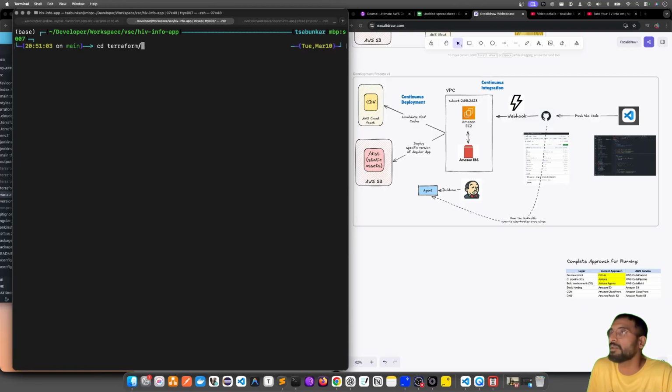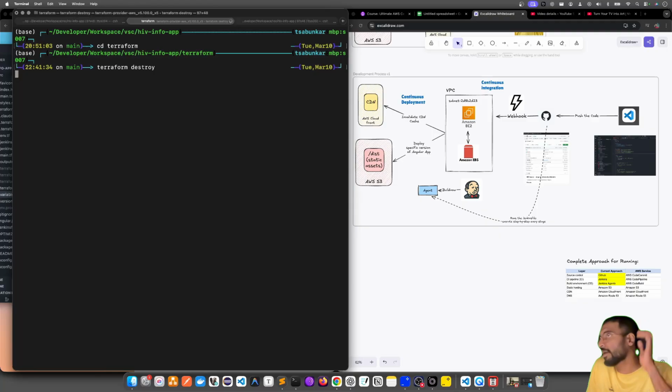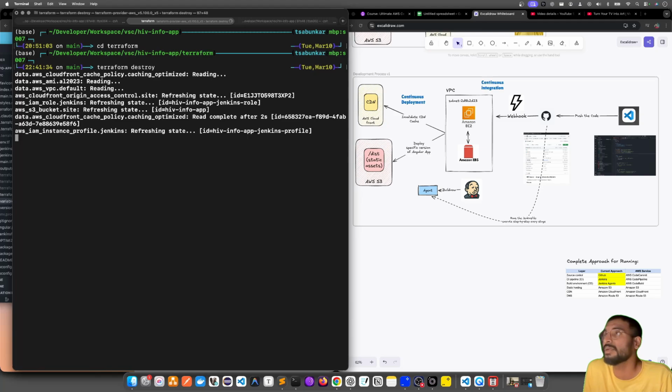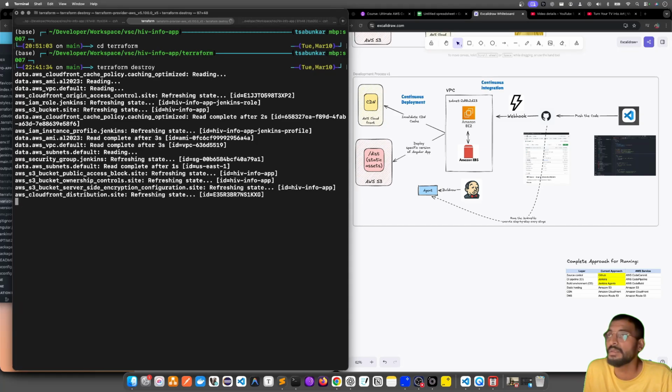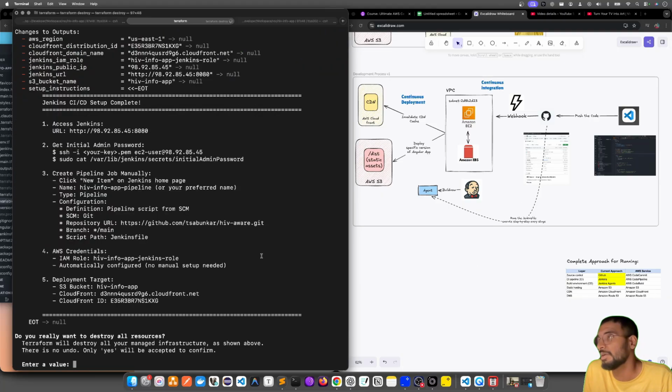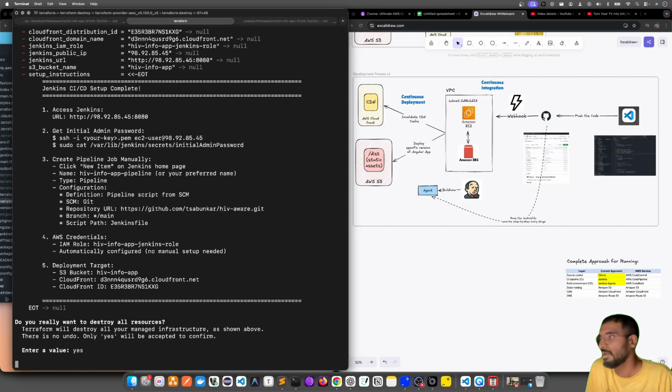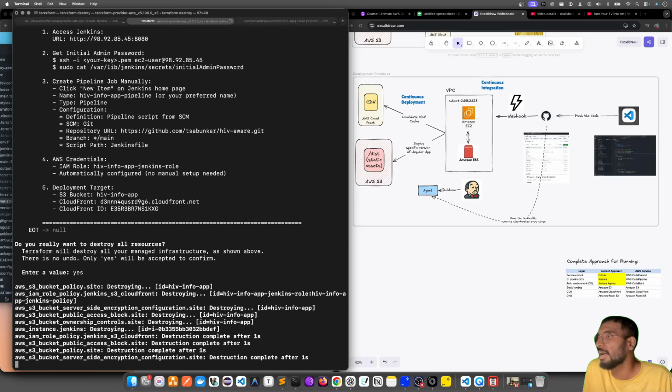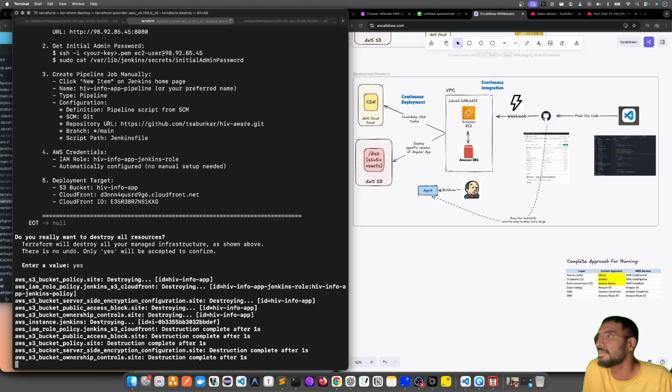So what I'll do is I'll go to the Terraform folder and run terraform destroy, right? I'm doing this because I want to really showcase to you guys how the overall process works, right? How you can read that README file and then configure it. So this will take some time. I'll pause this and come back once it is done.